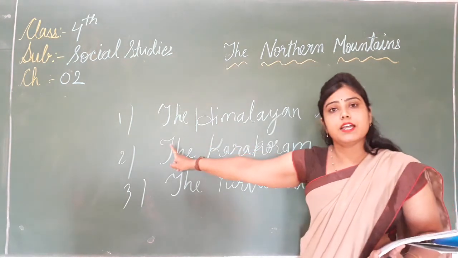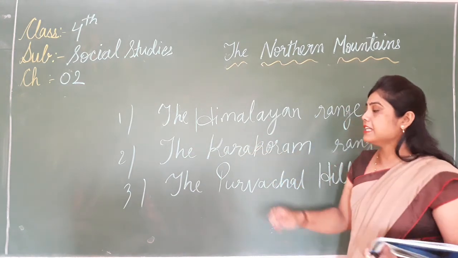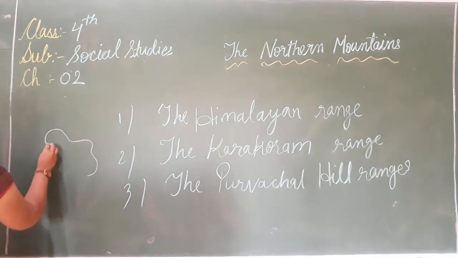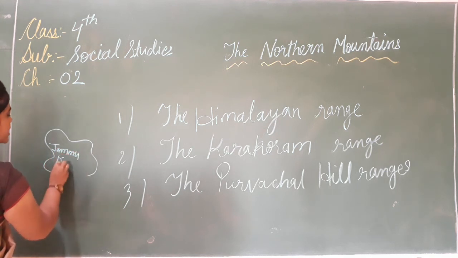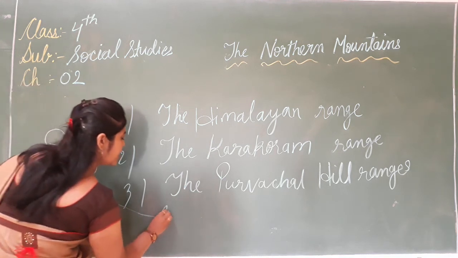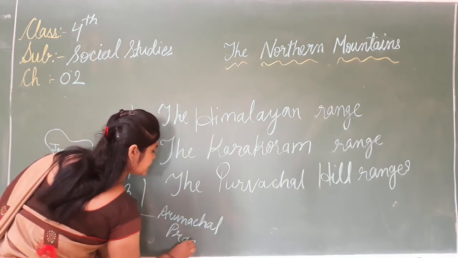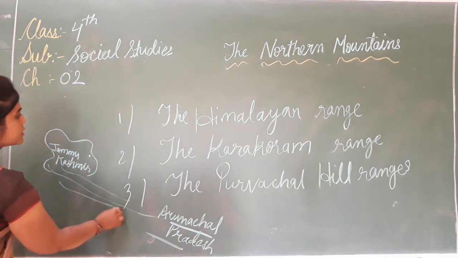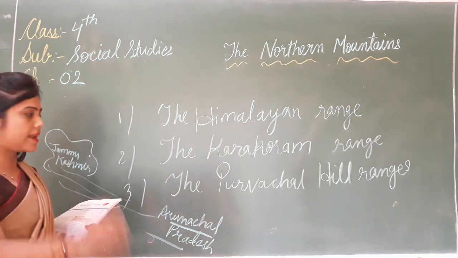Now, what have we learned? The Himalaya range. In this Himalaya range, what did we read? The Himalaya range is stretched from, this is the map, from Jammu Kashmir to Arunachal Pradesh. There are 3 ranges of this Himalaya range. The Himalaya consists of 3 parallel ranges.